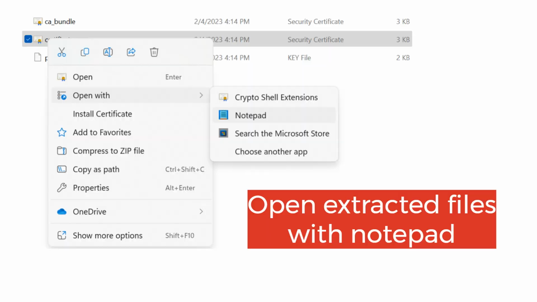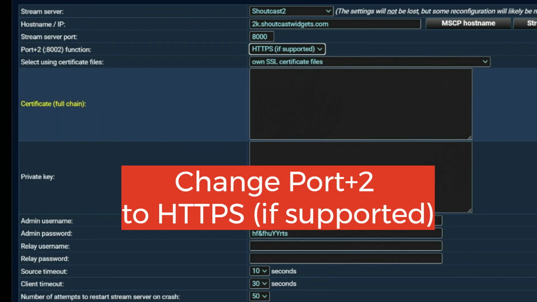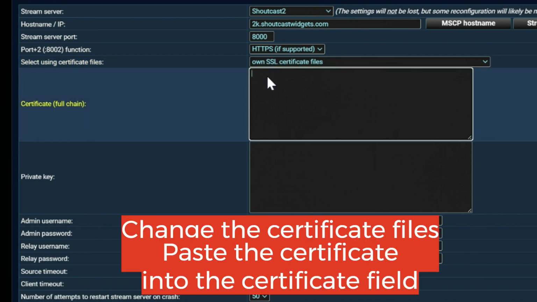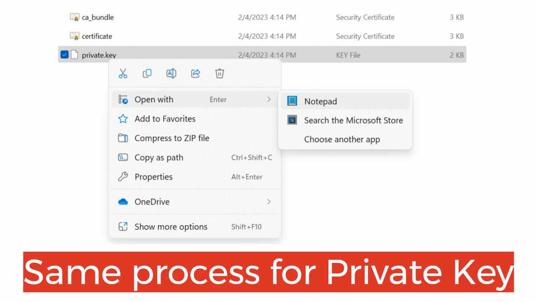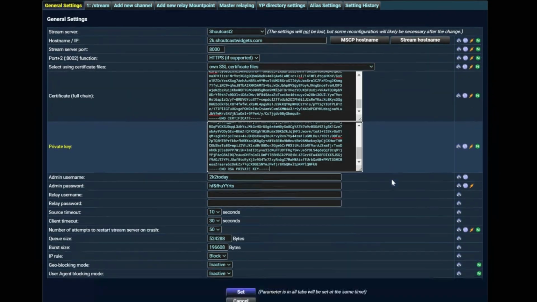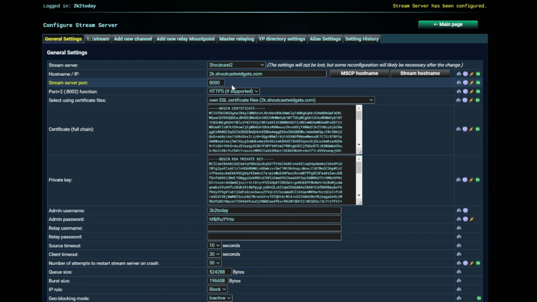Download your certificate package and don't forget to unzip. Open both the certificate and private key using Notepad. Be sure you copy and paste everything in the files and into the corresponding fields. Use the same process for both the certificate and private keys. Save your changes, go back to the main page and restart both your server and Auto DJ.